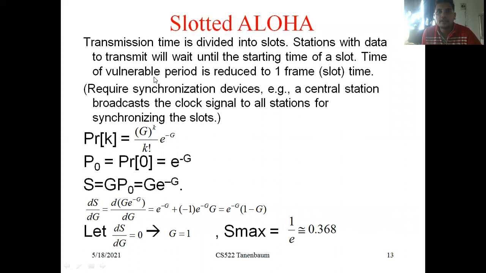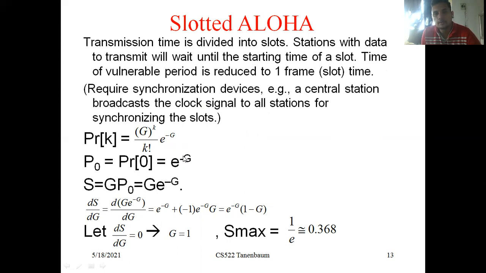So the vulnerable period is reduced to 1 frame time, and it requires synchronization devices. For example, a central station broadcasts a clock signal to all stations for synchronizing the slots. Here P(k) equals G^k / k! times e^(-G).